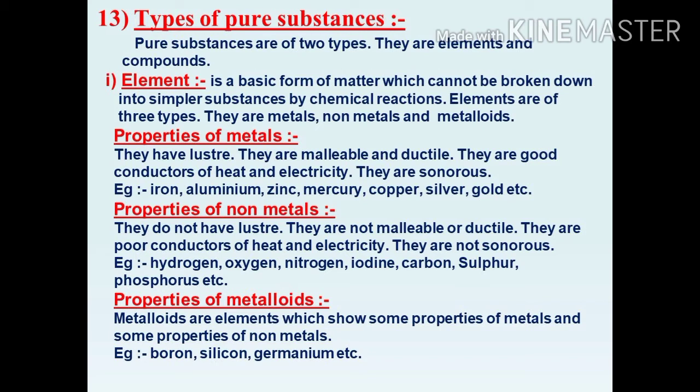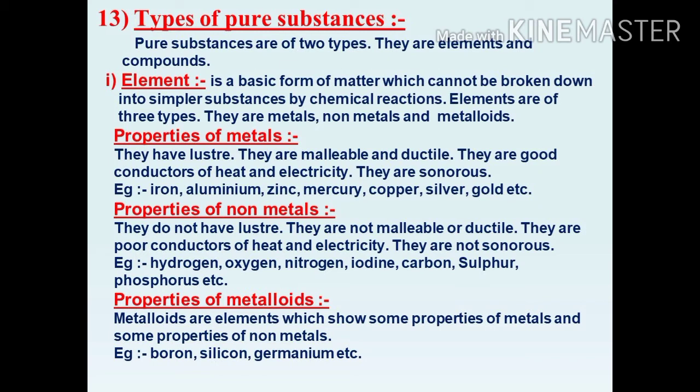What is an element? An element is a basic form of matter which cannot be broken down into simpler substances by chemical reactions. We can't break it down into a simpler substance. Elements are of three types. They are metals, non-metals and metalloids.